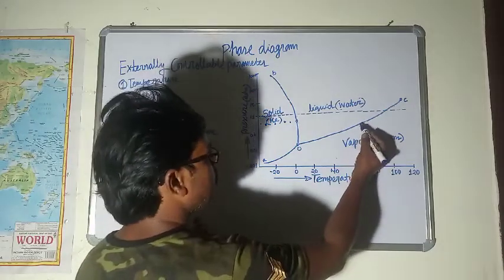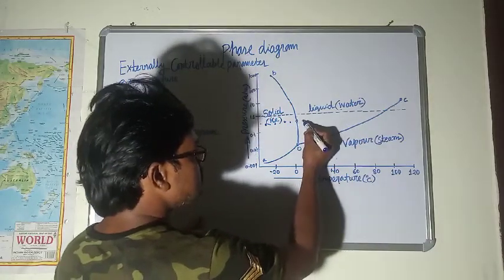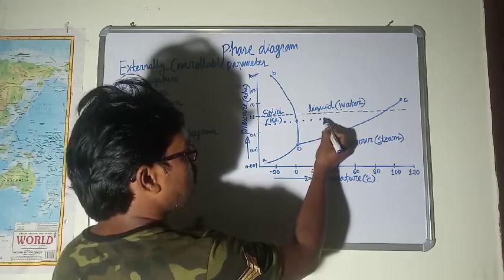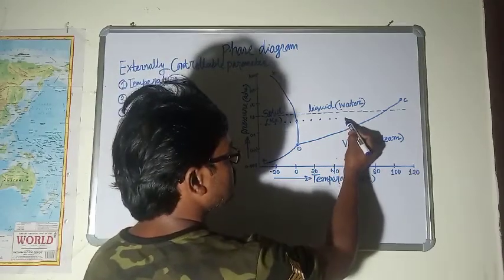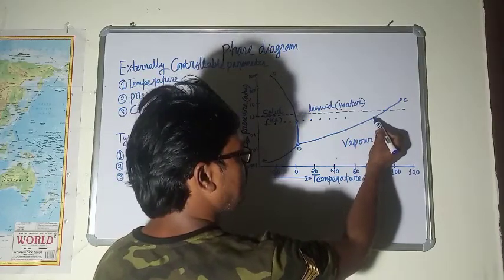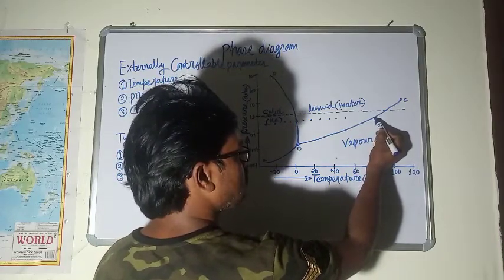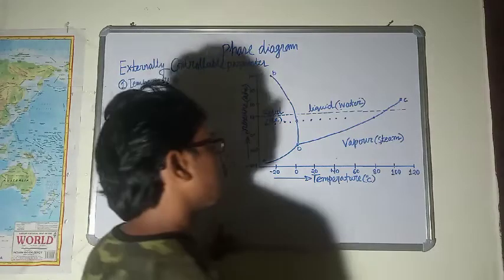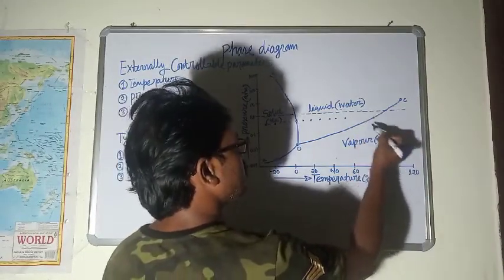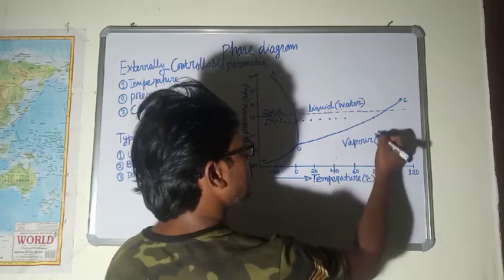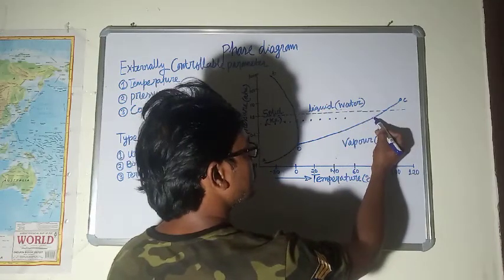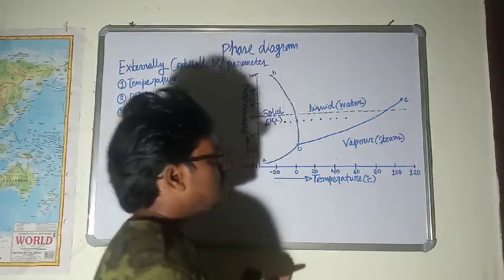In the same way, at all these points, water will be existing in the liquid state. But when we reach this point, it will not be representing a single phase, but a two phase region, and that will be liquid and vapor. So liquid and vapor will be existing here together.